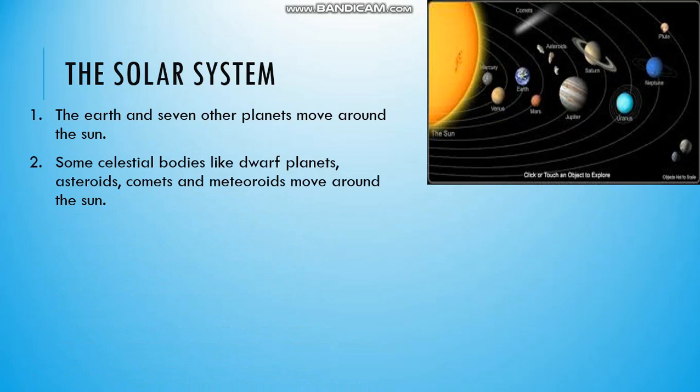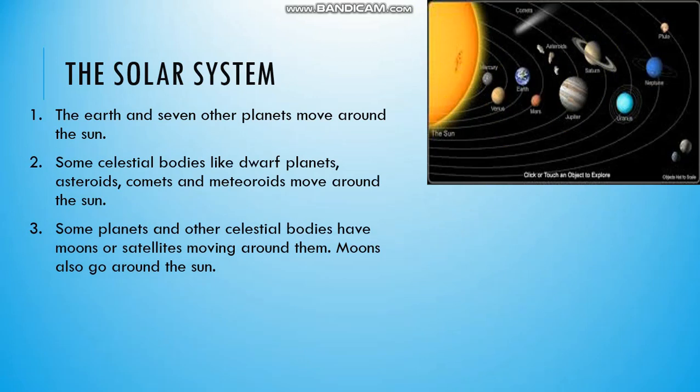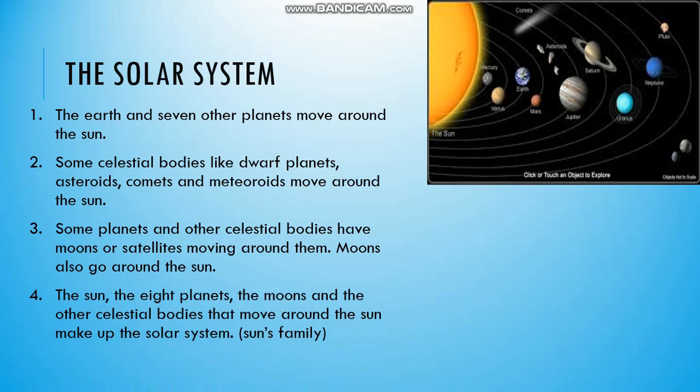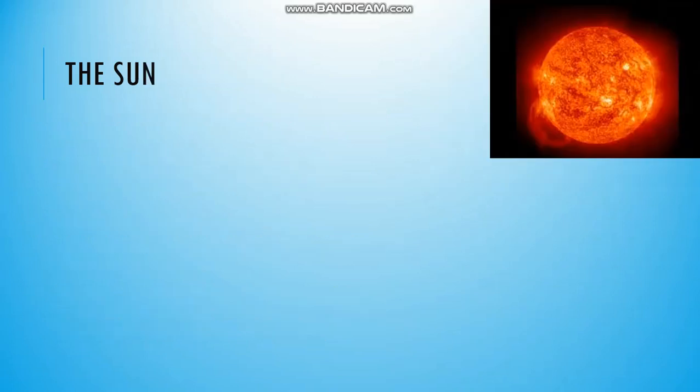Some celestial bodies like dwarf planets, dwarf means very small, asteroids, comets, and meteoroids move around the Sun. Some planets and other celestial bodies have moons or satellites moving around them. For example, our Earth has its own moon which moves around it. Moons also go around the Sun. The Sun, the 8 planets, the moons, and other celestial bodies that move around the Sun make up the whole solar system, also known as Sun's family.